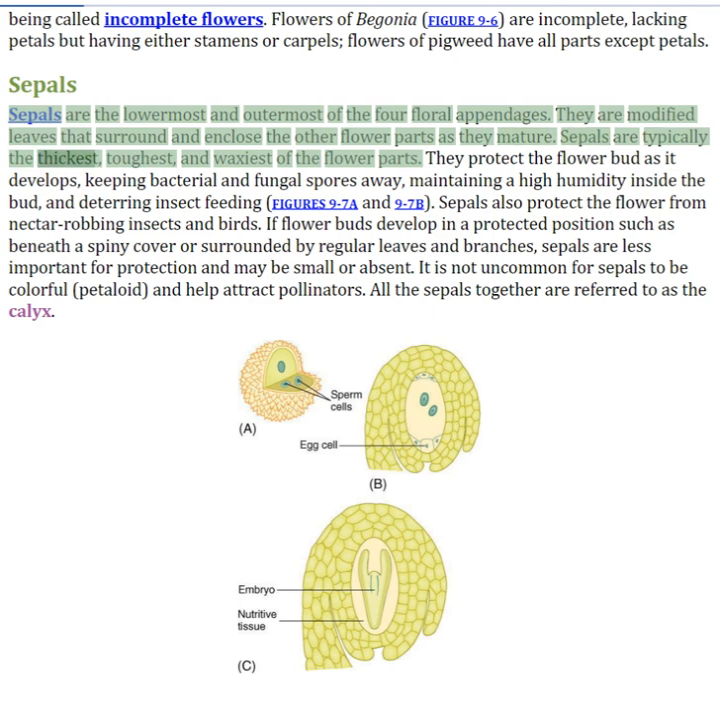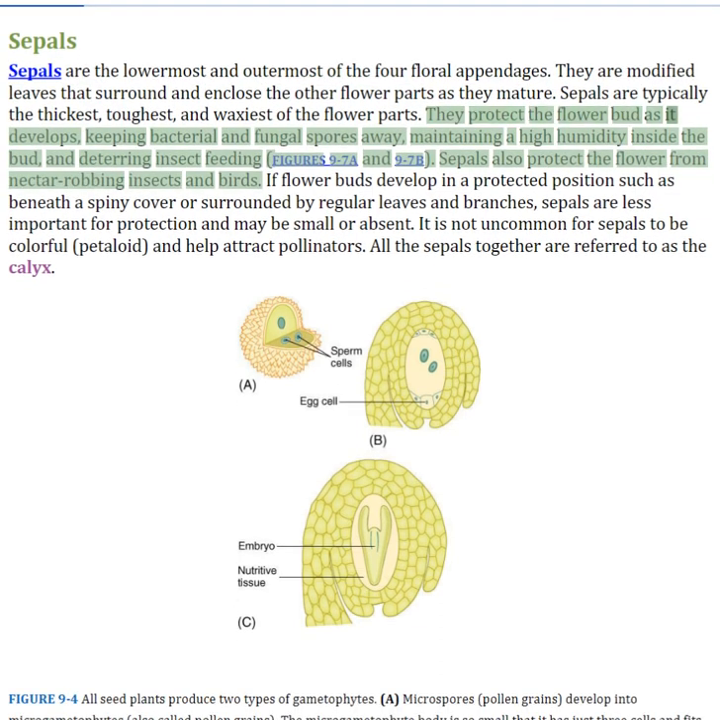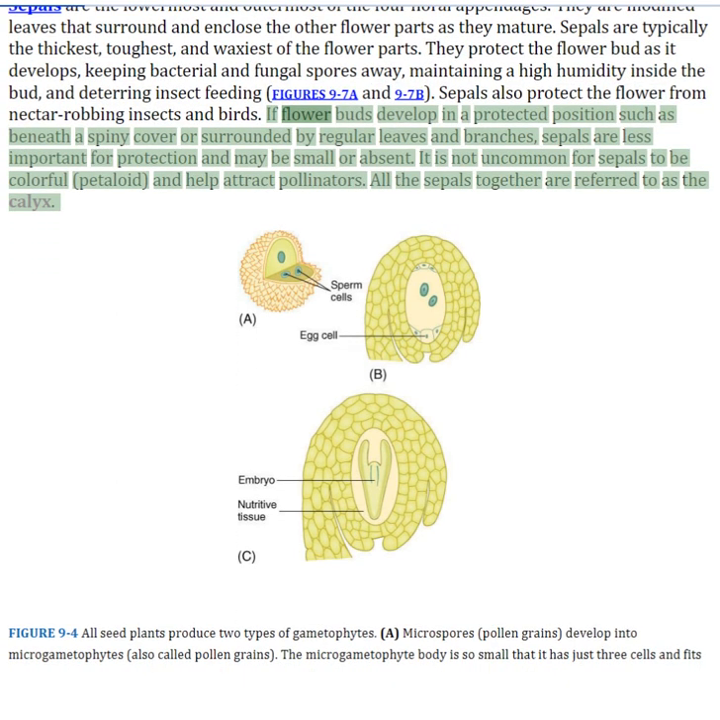Sepals are typically the thickest, toughest, and waxiest of the flower parts. They protect the flower bud as it develops, keeping bacterial and fungal spores away, maintaining a high humidity inside the bud, and deterring insect feeding. Sepals also protect the flower from nectar-robbing insects and birds. If flower buds develop in a protected position such as beneath a spiny cover or surrounded by regular leaves and branches, sepals are less important for protection and may be small or absent. It is not uncommon for sepals to be colorful and help attract pollinators. All the sepals together are referred to as the calyx.